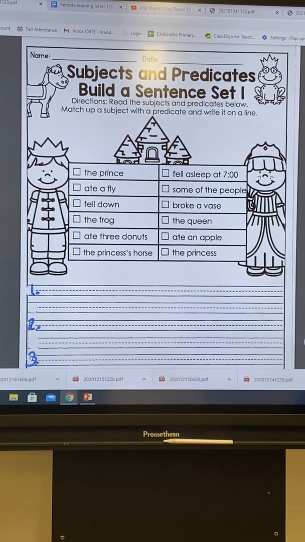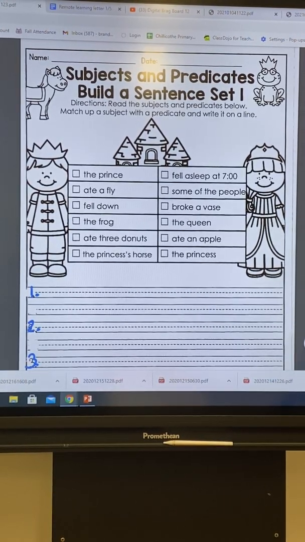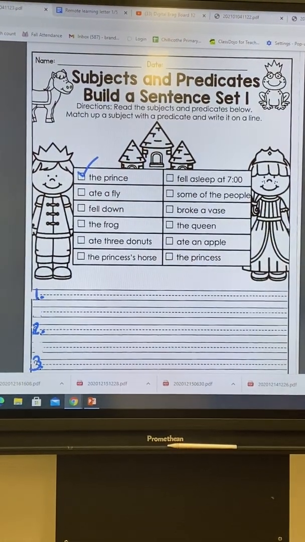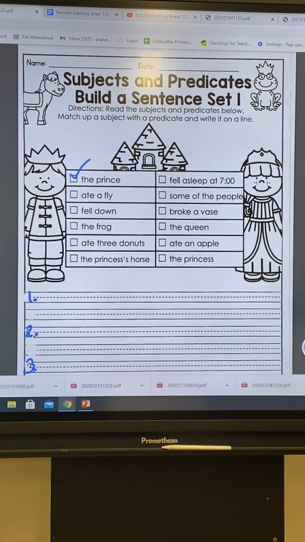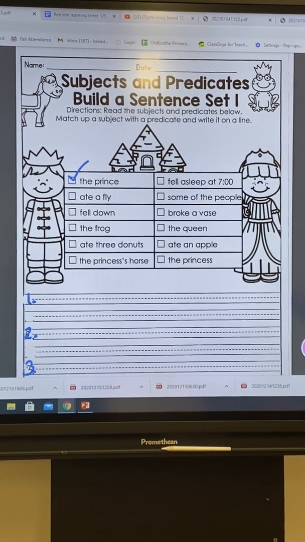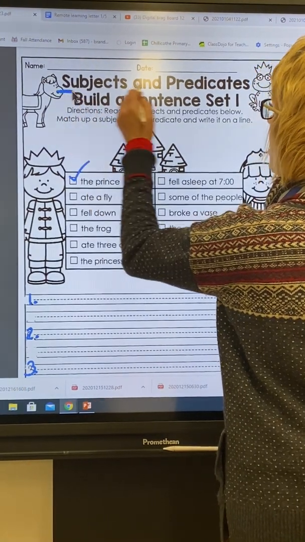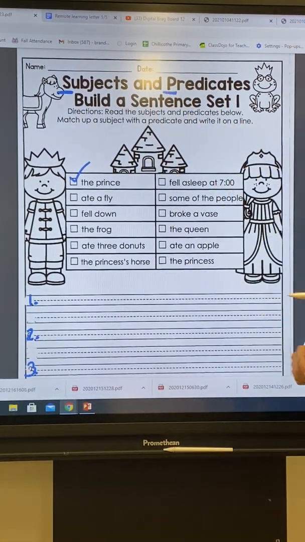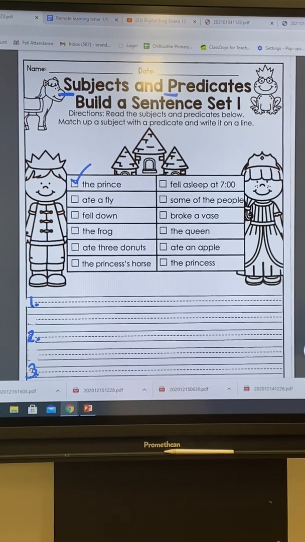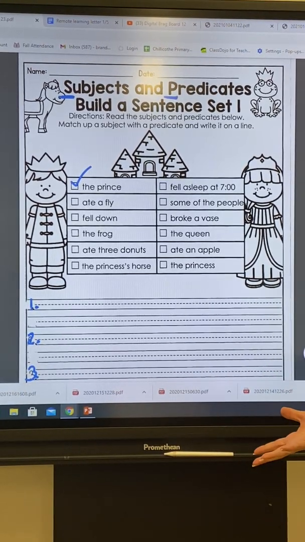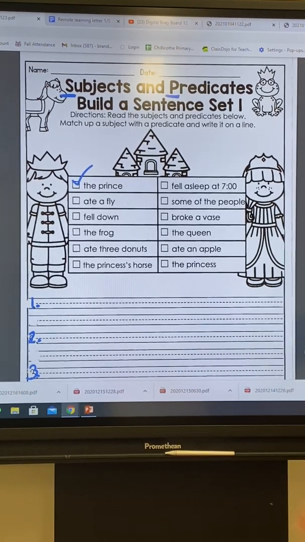So I'm going to choose the prince up here. Now, the subject has the noun. It's what the sentence is about. And that's what we start with. And because it begins with an S and a P, I like to think of having a complete sentence with a subject and predicate, kind of like getting dressed in the morning and putting on your shirt and your pants.